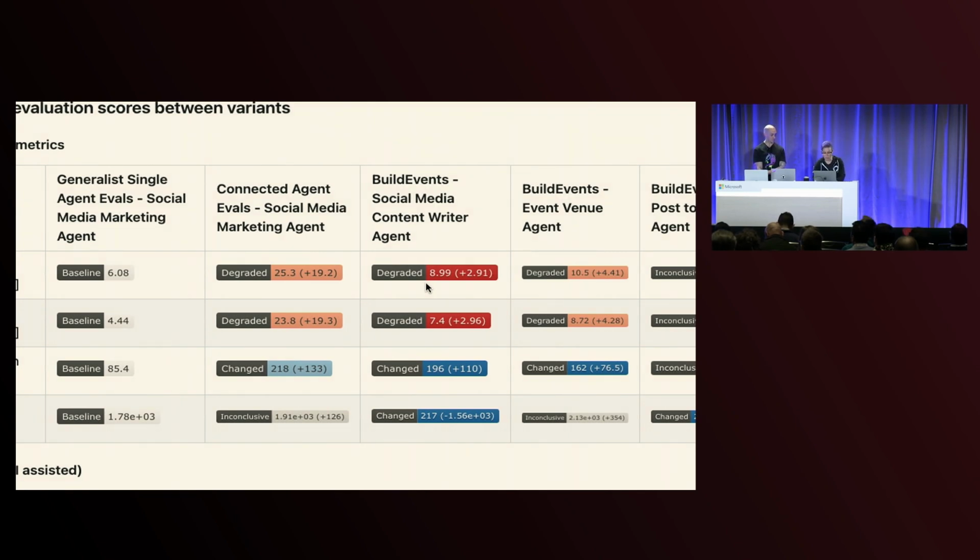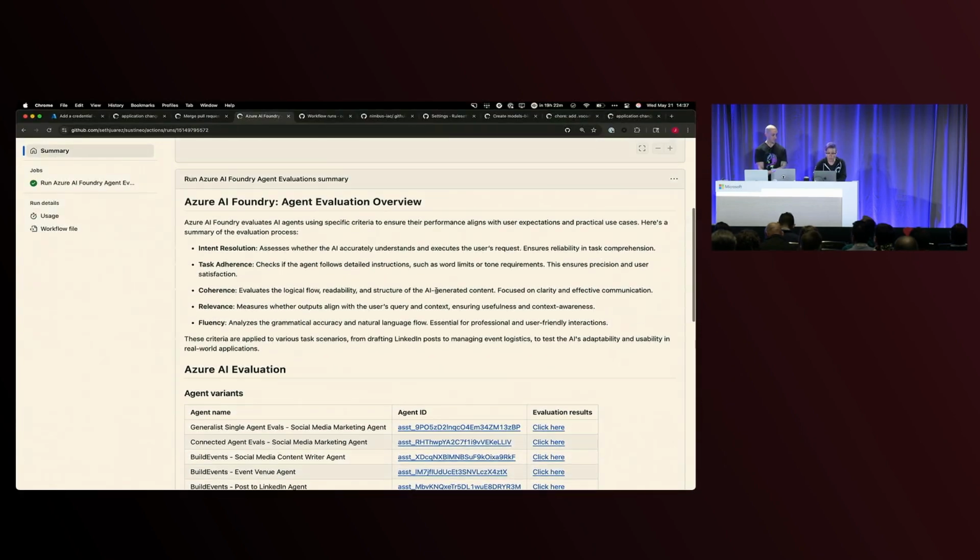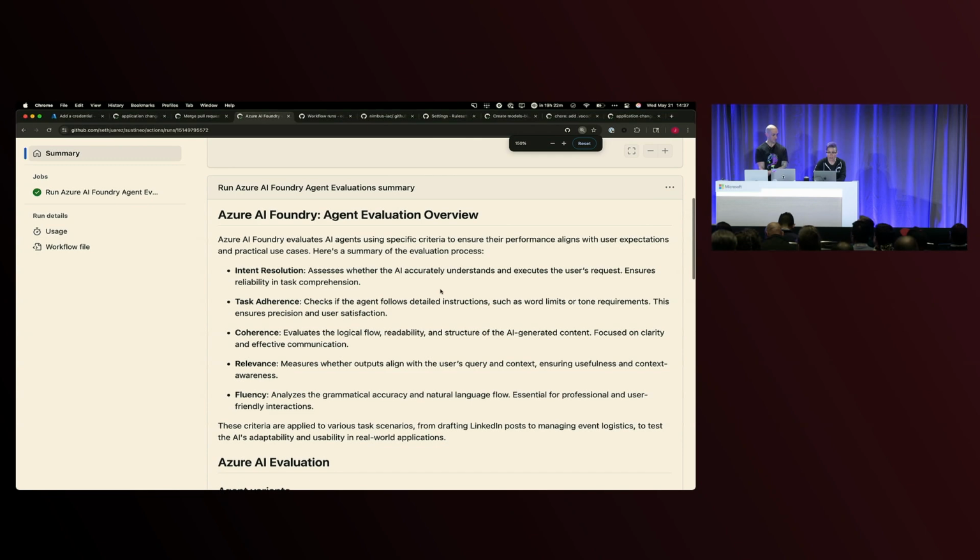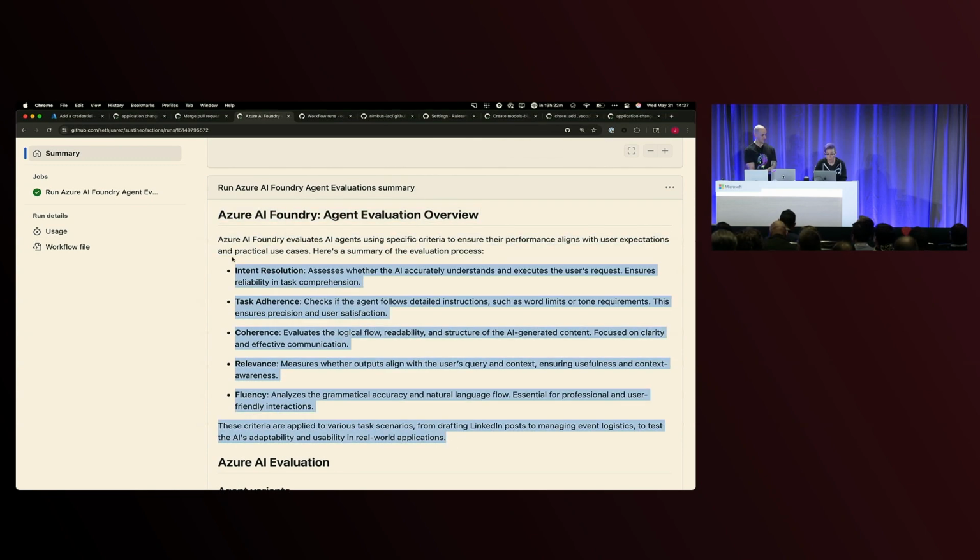So as part of this particular workflow, we also added in an agent evaluation overview. And this part is also powered by models, where you can add it in as a single step before anything else to maybe add additional context as part of those job summaries. And again, you set that in one place, you use a reusable workflow, and you can call that in others.